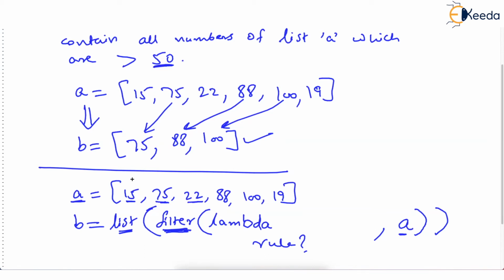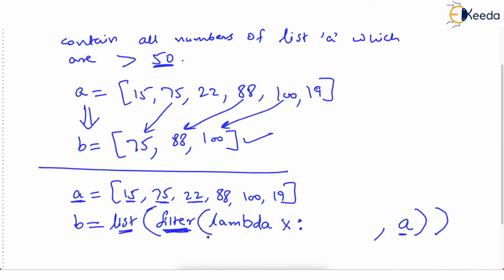So that gives you a clue that there will be only one parameter for lambda, isn't it? There will be only one parameter. Why? Because at a time you are going to ask a question to only one person, are you greater than 50? You can't ask this question to 3 or 4 people at the same time. So there will be one parameter x and then colon.